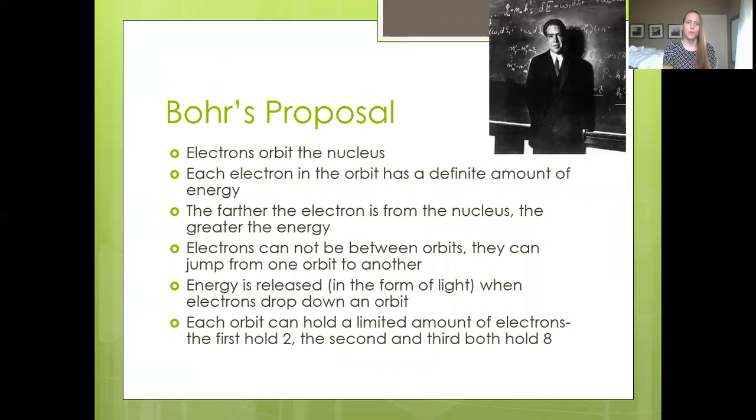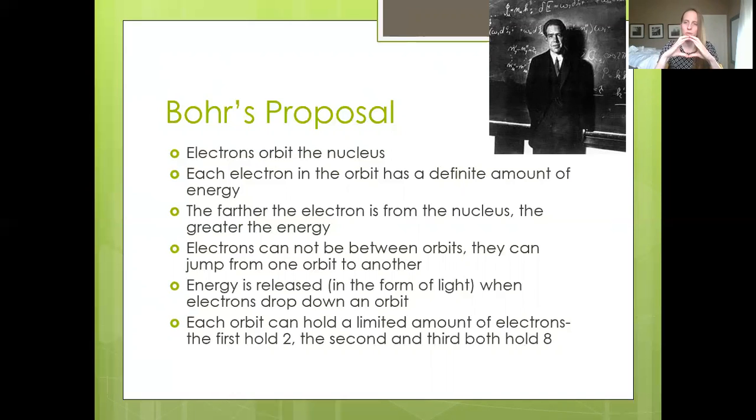So from that, Bohr came up with a proposal that electrons orbit the nucleus not just kind of at random, but in specific energy levels. So each electron has a specific amount of energy. The further the electron is from the nucleus, the more energy it has. And so what Bohr came up with is something called orbits or orbitals that these electrons exist in.